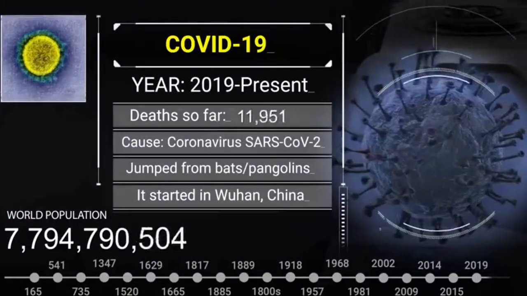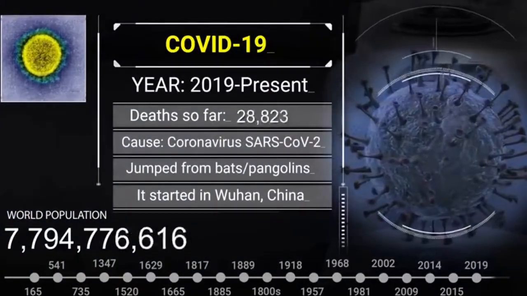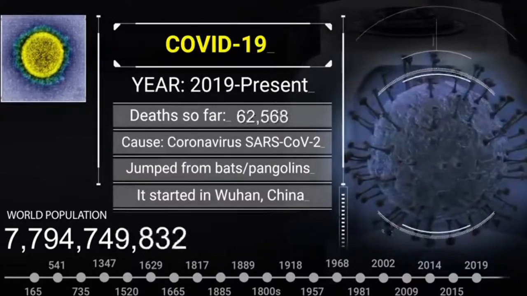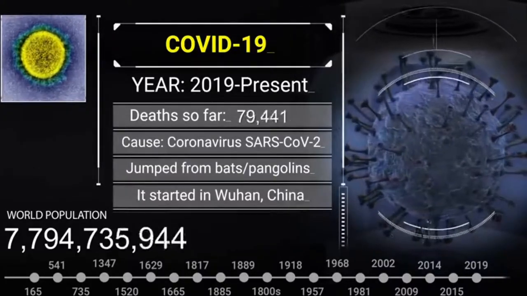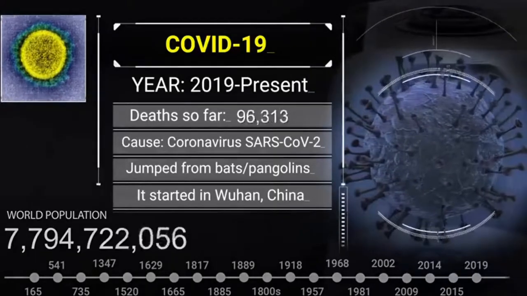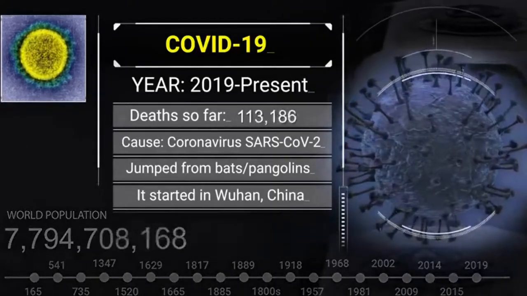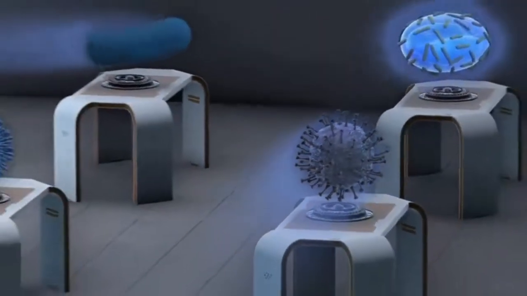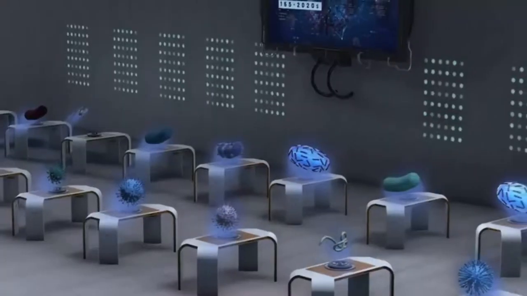COVID-19, 2019 up to present, deaths so far recorded around 100,000 and counting. Caused by coronavirus SARS-CoV-2, jumped from bats, pangolins. It started in Wuhan, China. And that's the recorded pandemics and plagues.